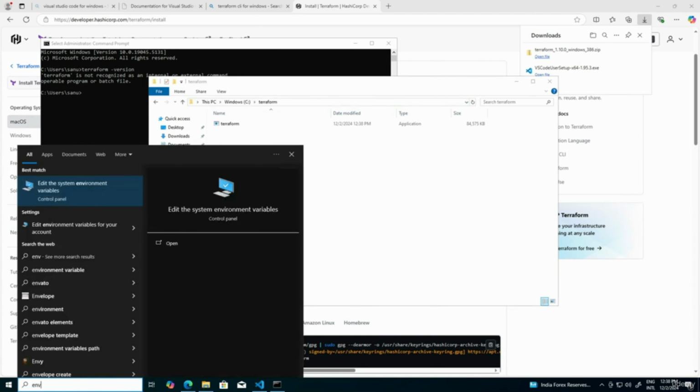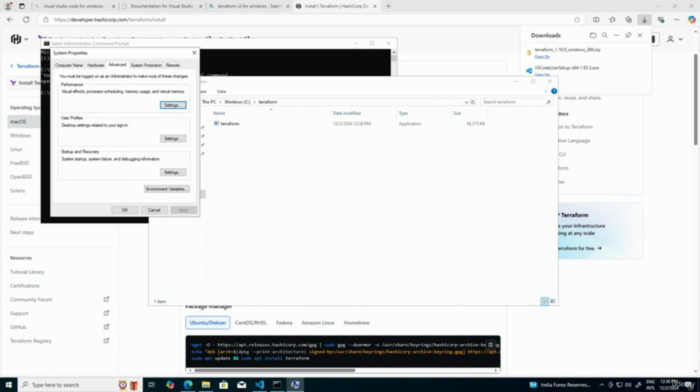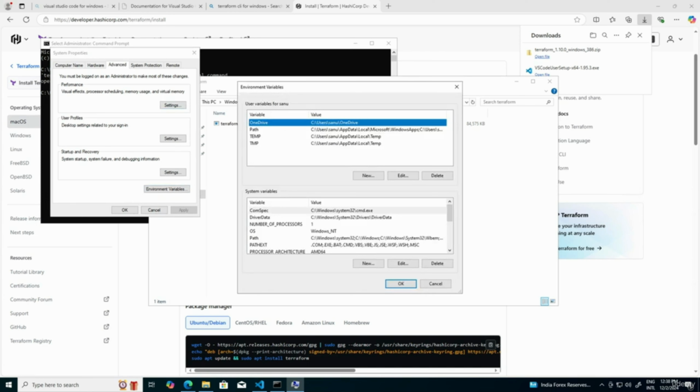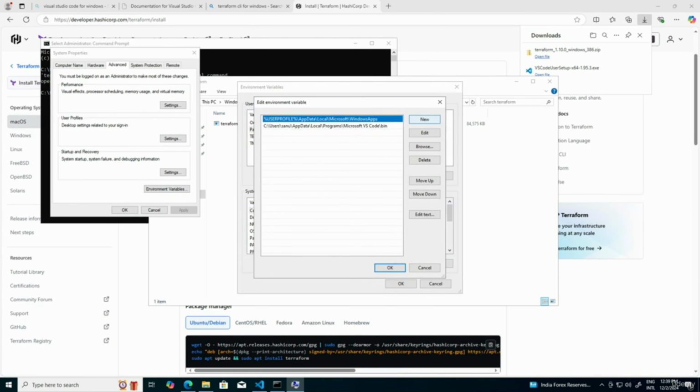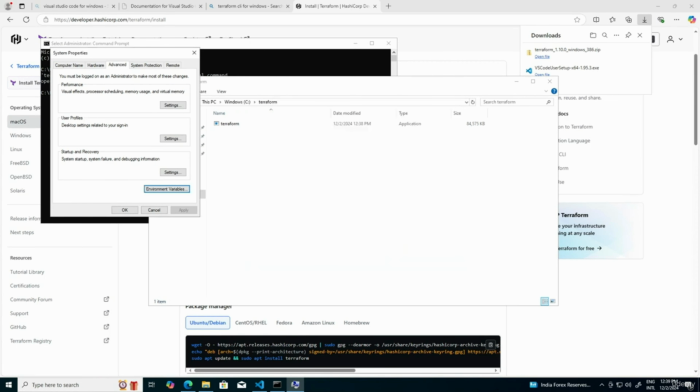So I'm going to search for environment variable. Then I'm going to click on OK. Then select the option for environment variables. Then I need to select Path, then click on Edit. I need to create a new environment variable. I will copy paste the path which I have copied. I'll click on OK. Again OK.